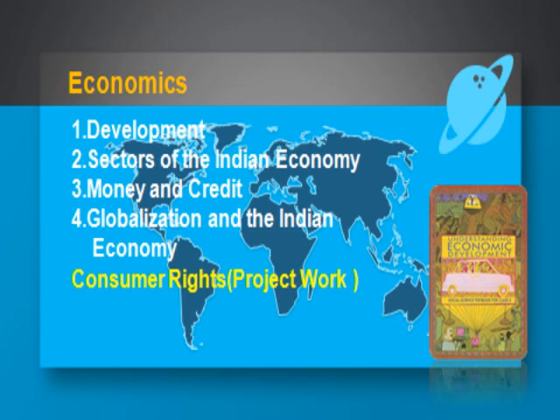Number 3 chapter, third chapter, is money and credit. So there will be 2 parts, money and credit. Money as a medium of exchange, what is money, right? And what are different forms of money, how money developed, right? And then after that, the role of banks, loan activities by the banks, right? Various sources of credit, and terms, what are the terms of credit, formal, informal sectors of credit, self-help groups for the poor.